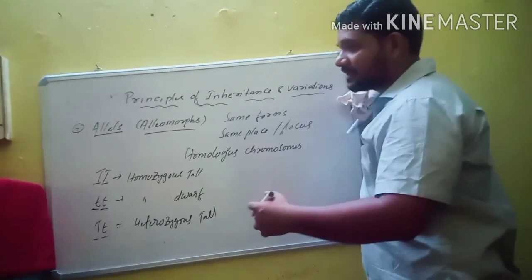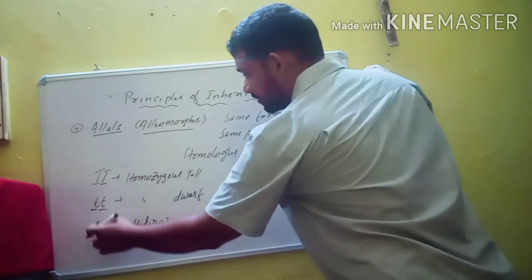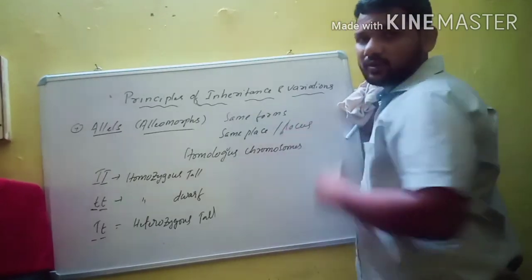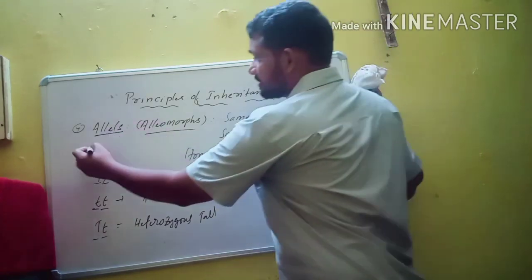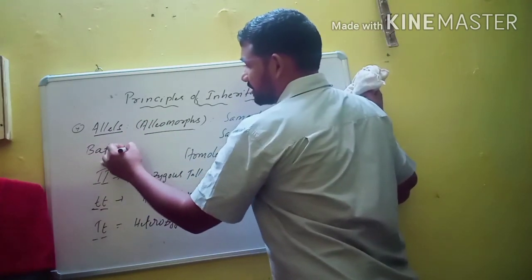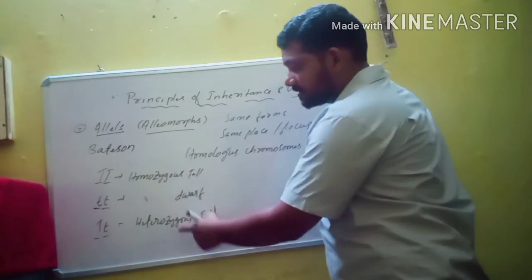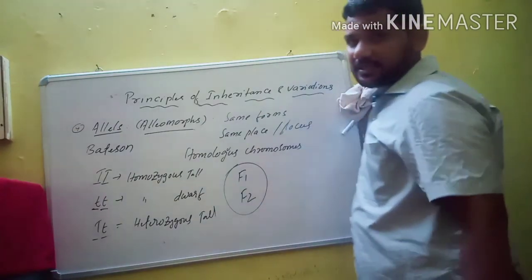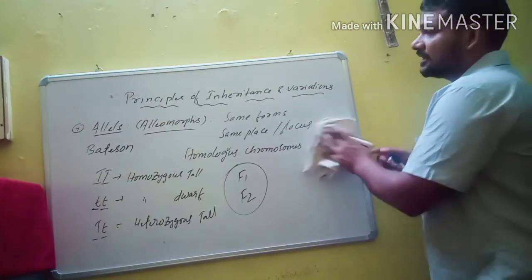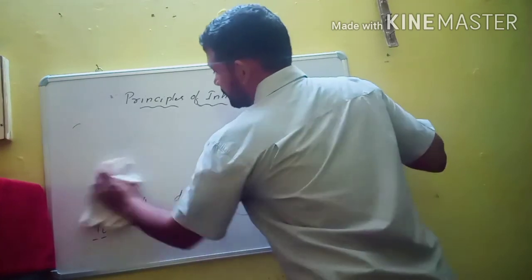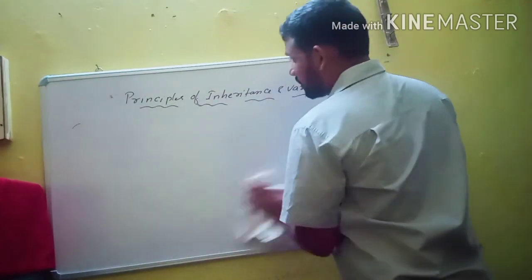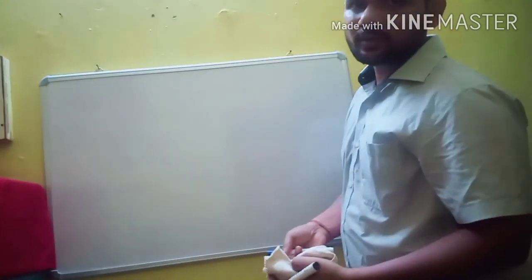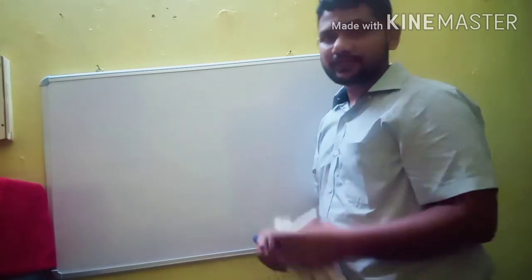What are the alleles? They are the same or different forms of a gene which are present on the same locus on homologous chromosomes. The term alleles was also given by Bateson. The terms genetics, alleles, homozygous, heterozygous, F1, F2, all these terms were given by Bateson. So what are alleles? They are the same or alternate forms of a gene found on the same locus on homologous chromosomes. What are homologous chromosomes? They are the similar chromosomes which are obtained from two different parents.